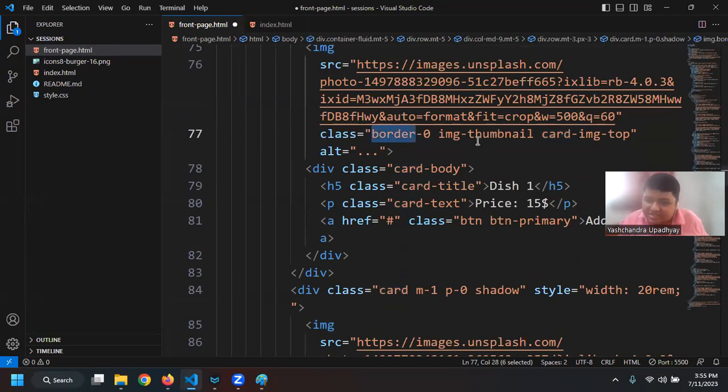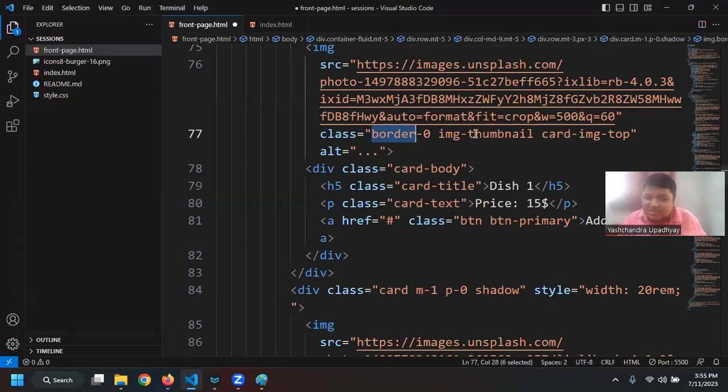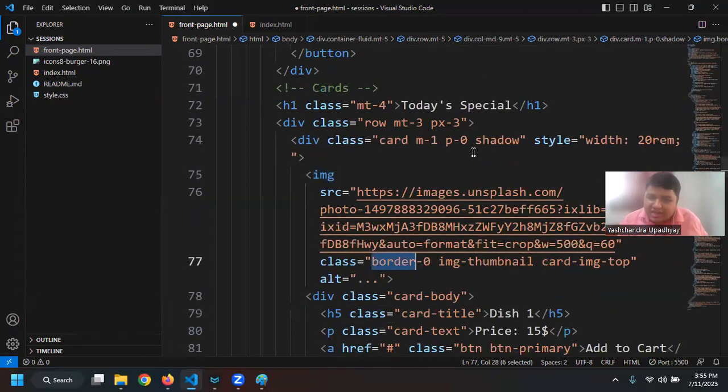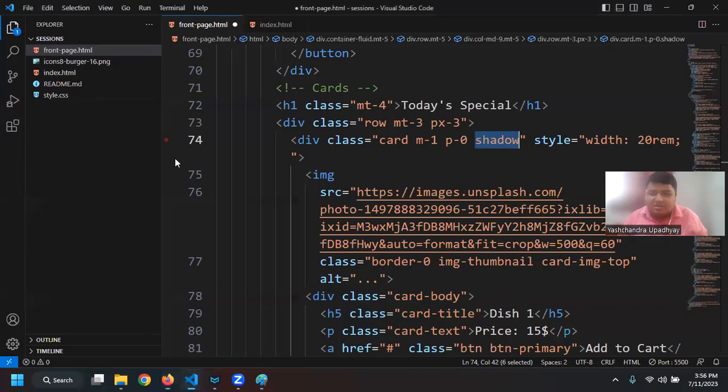Next up, we have image thumbnail and card image top, which are provided by Bootstrap itself. Image thumbnail is basically like having a thumbnail type of image. On YouTube, you must have seen the thumbnail, right? So it is working like that. Again, I'm saying that my card should have a shadow. So each card has this kind of shadow effect so that it looks like it is on top of my layer, but it is actually on the same layer.